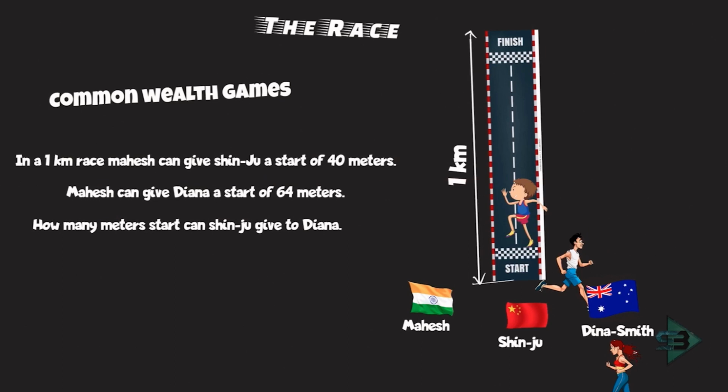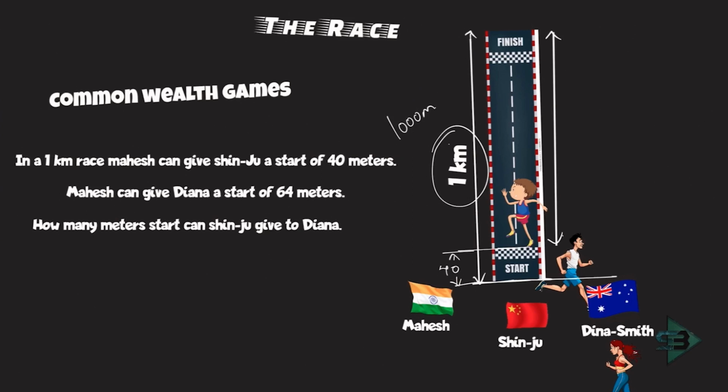So this is your Mahesh. He will be going a total of what? 1 kilometer, which is 1000 meters. He will be running 1000 meters in a race. Then can you tell me how much Shinju is running in the race? Mahesh has given Shinju a start of 40 meters.